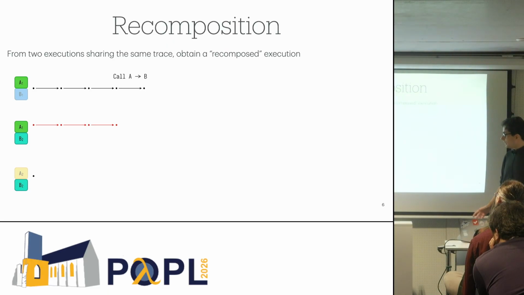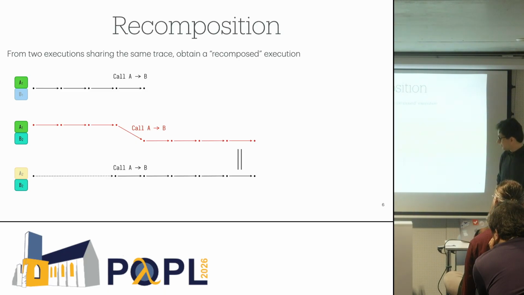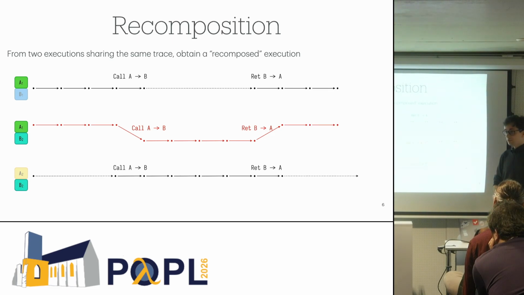And then we say, well, because the two executions produce the same trace, we can reach a point where we do the same call in the bottom execution. And that means we can prove that A1, B2 performs the same call. This time, because we're calling B, we go to B, and we repeat the same argument with silent steps in B. So we do the same again. And then we encounter a return. Same reasoning: there is a return at the top, and so there is a return in the middle, etc., until we produce the entire trace again.